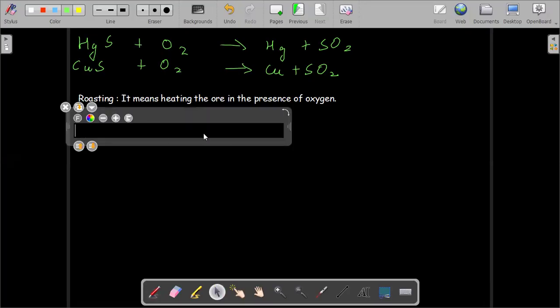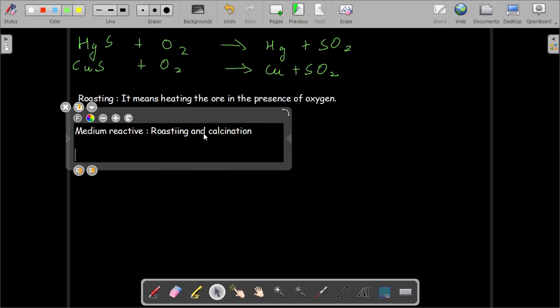For medium reactivity, we have studied both processes. What are the two processes for the medium reactive metals? Roasting and calcination. Yes. I told you what roasting is, so let's see what calcination is.